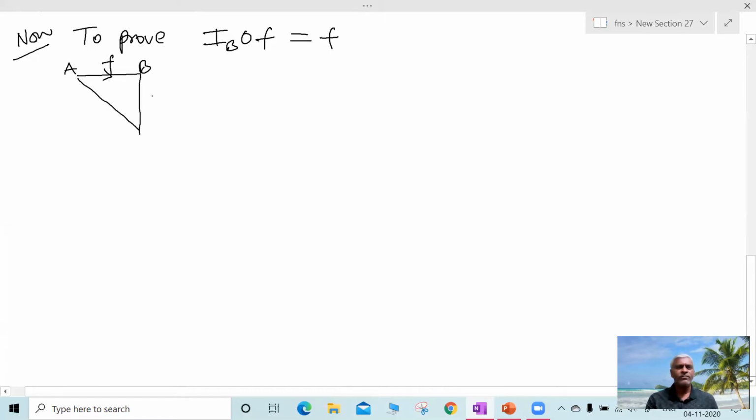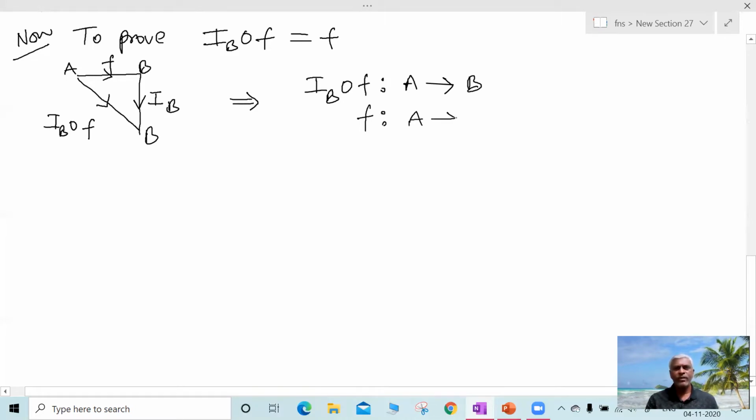IB is a function from B to B. Then IB circle F is a function from A to B. So this implies IB circle F is a function from A to B, and F is a function from A to B. It is given.